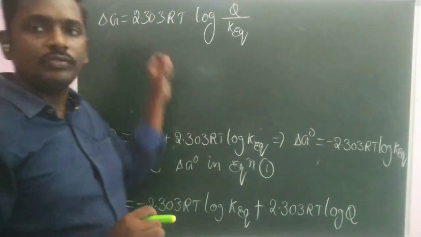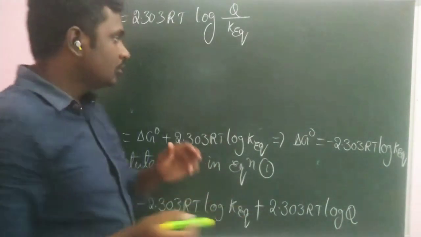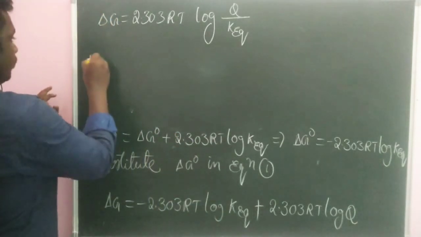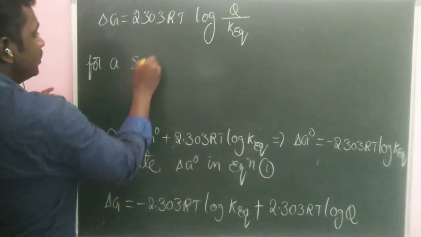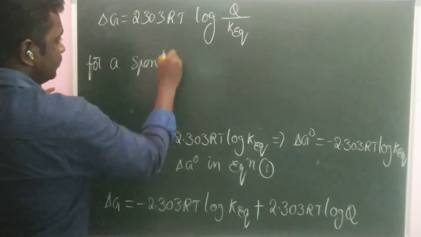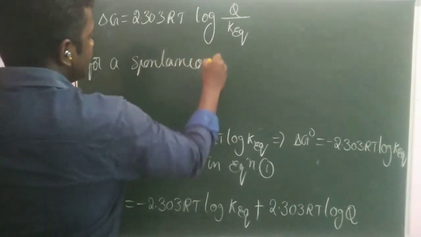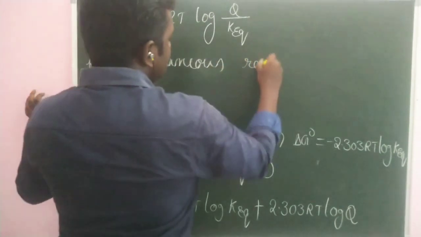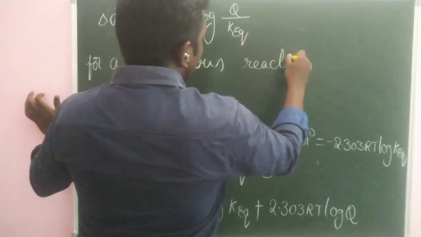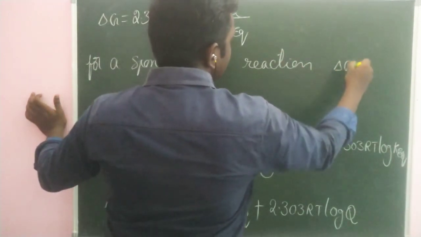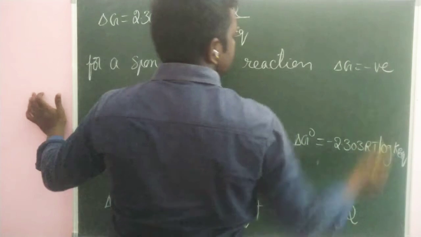So from this formula we can easily determine, for a spontaneous reaction, what is meant by spontaneous is a feasible reaction. For a spontaneous reaction, the thermodynamic relation is total change in Gibbs energy should be negative.